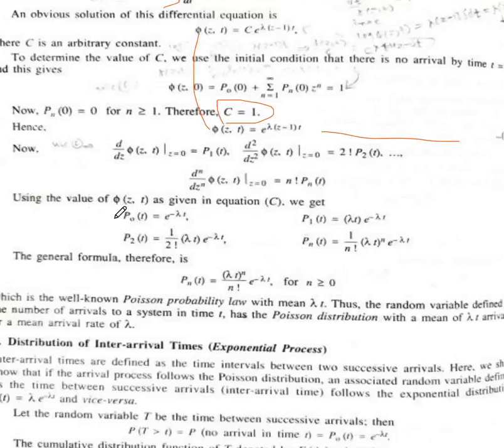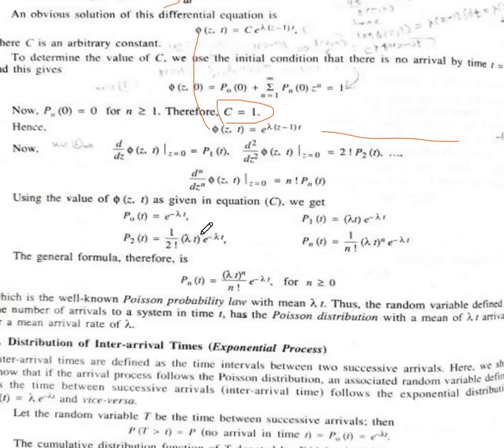Now we will differentiate equation number C with respect to z at the point z equal to 0. Phi of z comma t at z equal to 0 gives p1 of t. The second derivative, d square by dz square of phi of z comma t at z equal to 0, gives 2 factorial p2 of t. In this way, the nth derivative of phi of z comma t at z equal to 0 gives n factorial Pn of t. Using the value of phi of z comma t in equation number C, we get